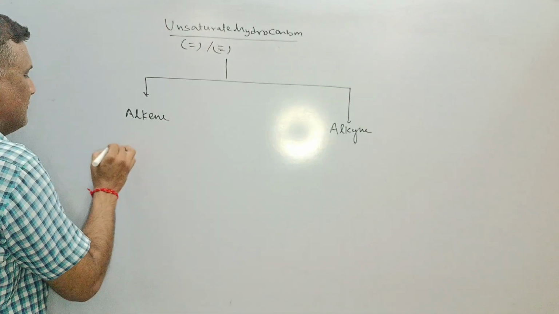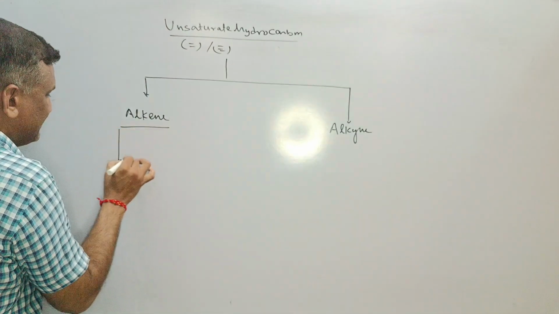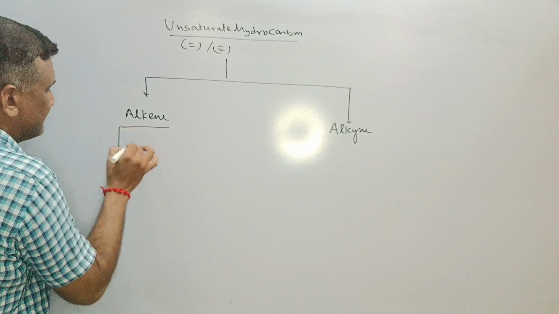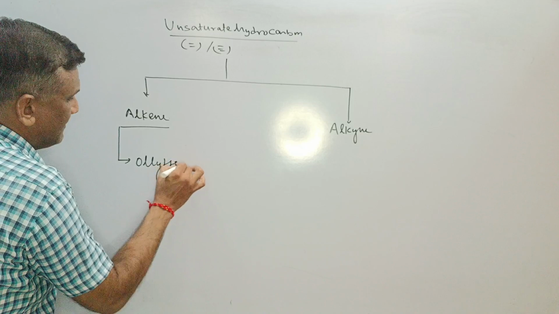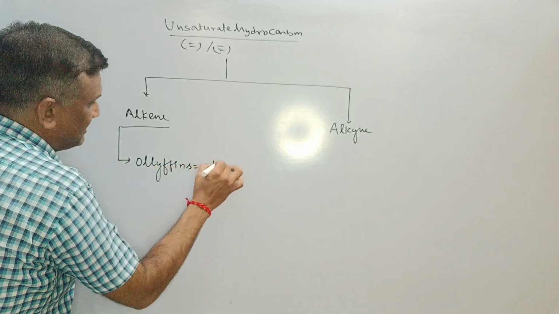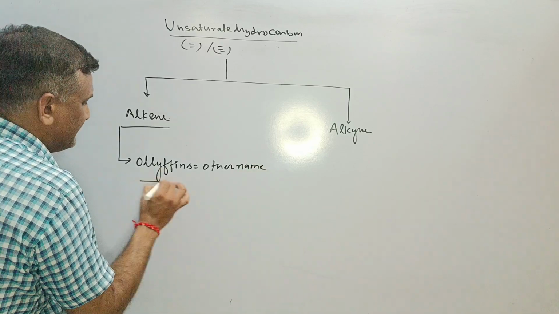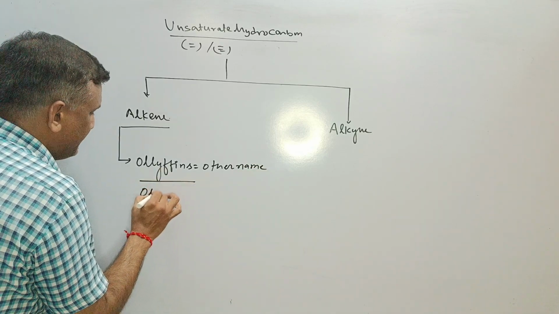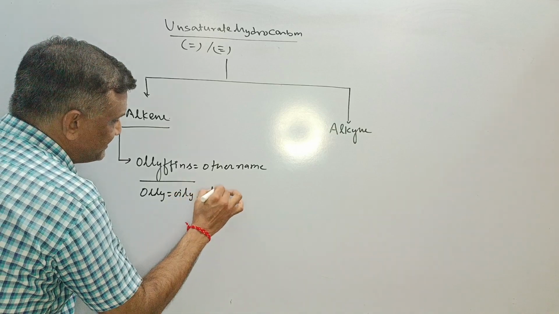First of all, I'll go with just the alkene. If we go with the alkene, then these are also called olefins. This is the other name for the alkene, where olefiant means oil-forming: oli means oily, and affinous means nature.